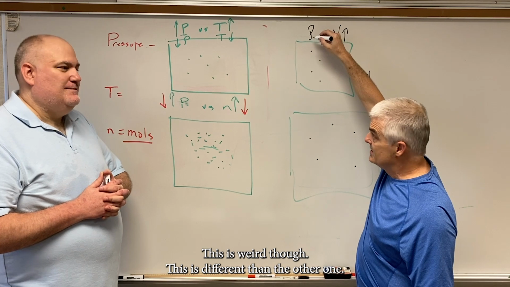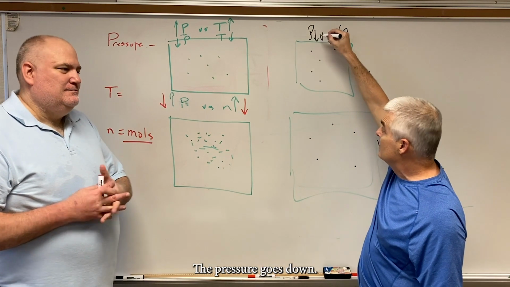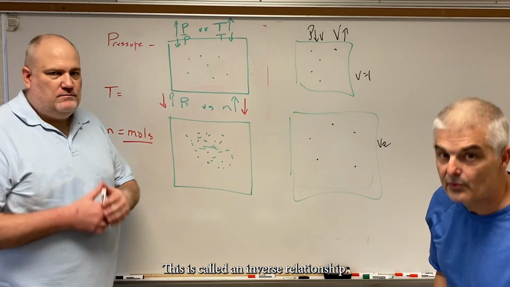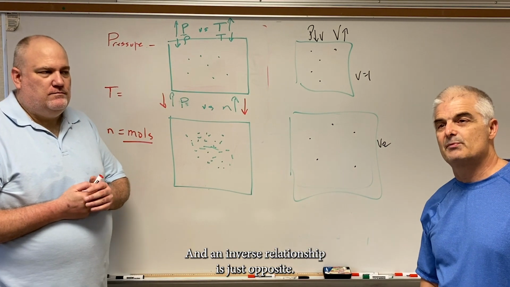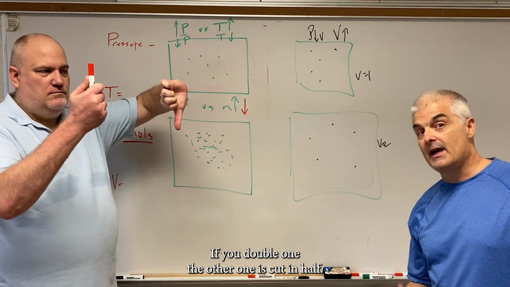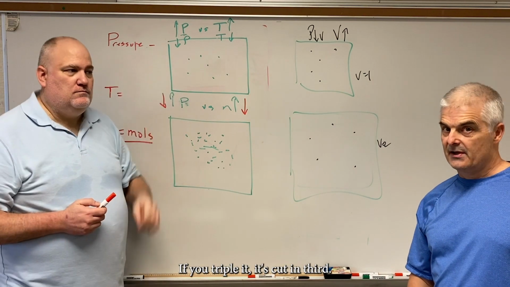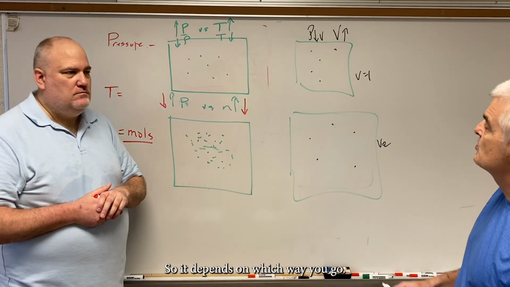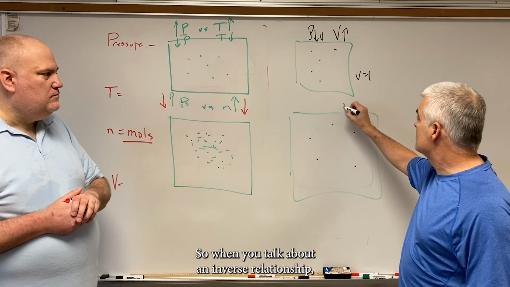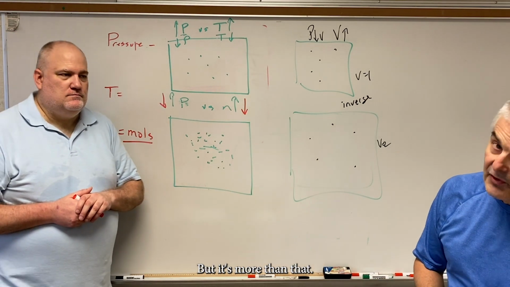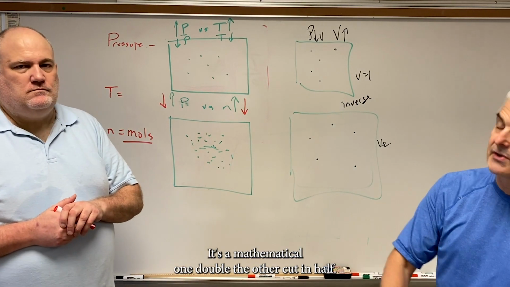This is different than the other ones. Pressure goes down. And what you just defined is what type of relationship? This is called an inverse relationship. An inverse relationship is just opposite. If you double one, the other one is cut in half. If you triple it, it's cut in third, or if you cut it in third, it's tripled. So it depends on which way you go. When you talk about an inverse relationship, one goes up, the other goes down. But it's more than that. It's mathematical. One's doubled, the other's cut in half.